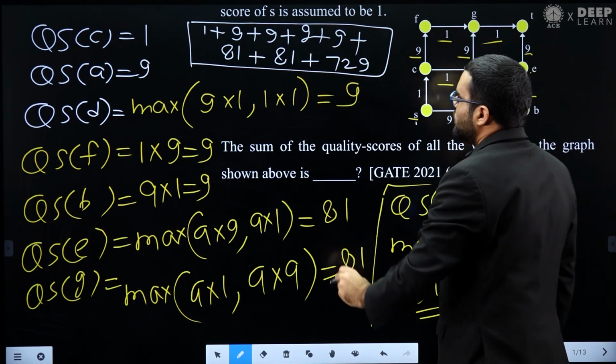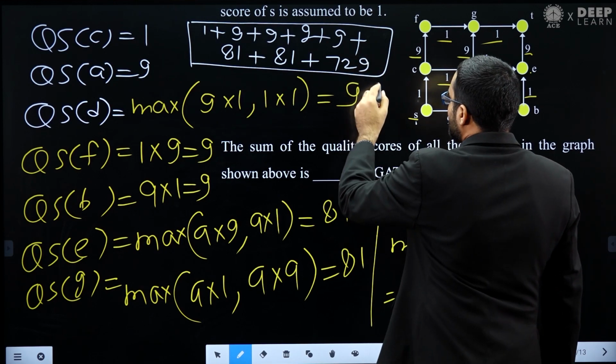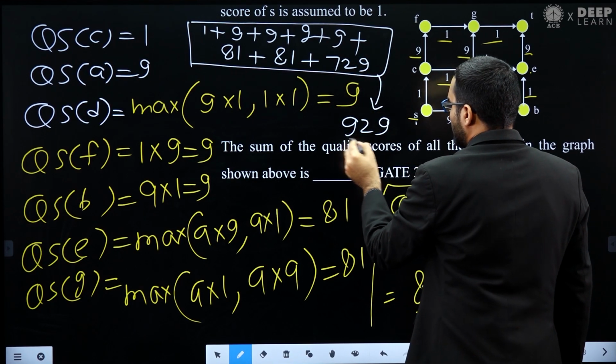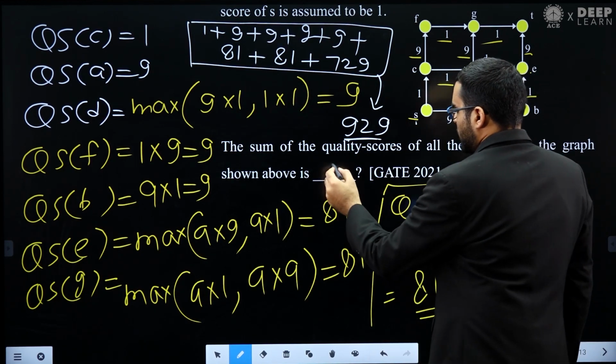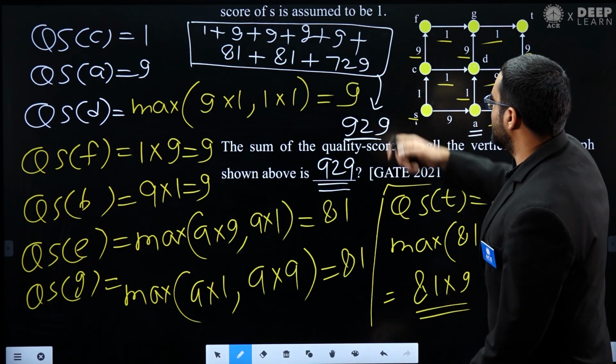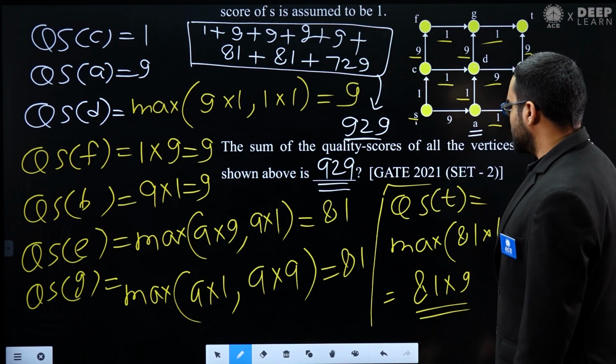If you add all these values, the answer that you will get is 999. So this is the answer.